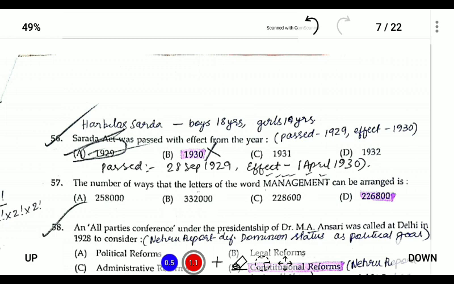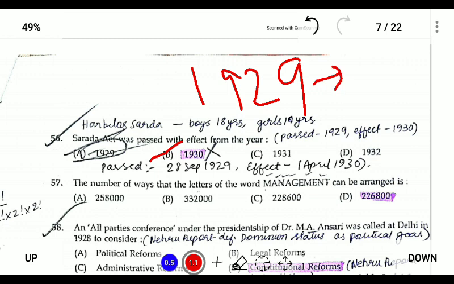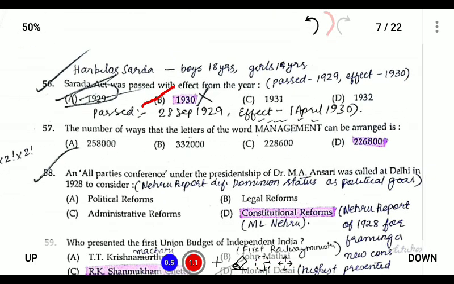It was given effect in 1930. The Charter Act was passed in 1929, if you remember, but it was given effect only in 1930. What is the Charter Act? The Charter Act increased the age of marriage for boys to 18 years and for girls to 14 years. So, question number 58.